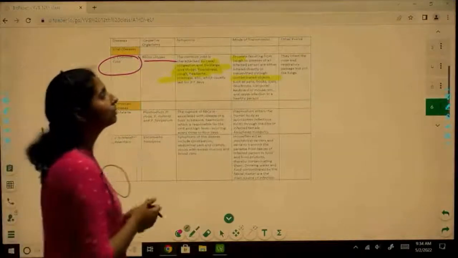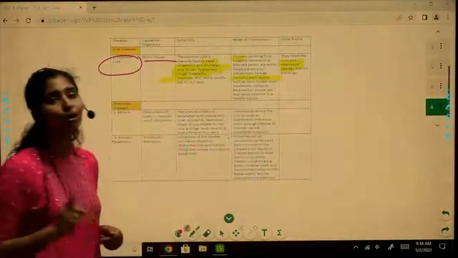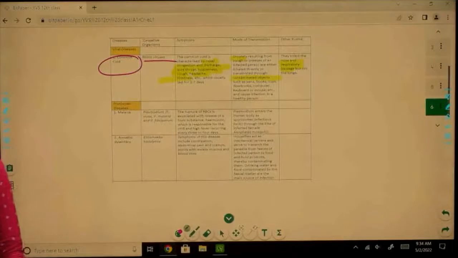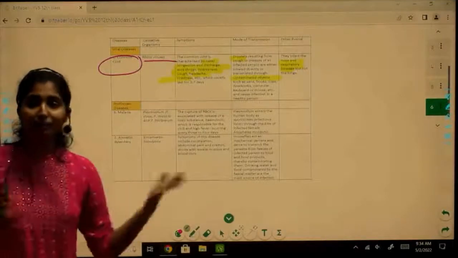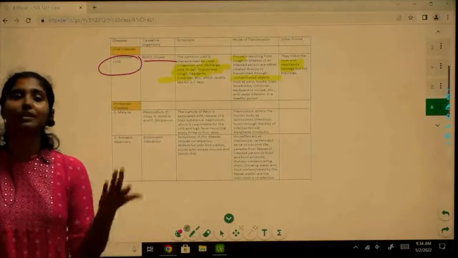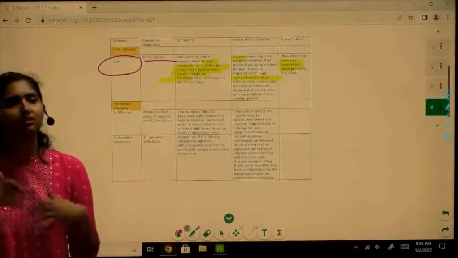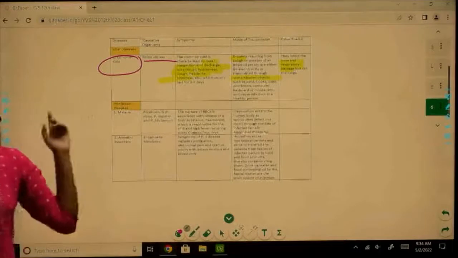As I've told you, they infect the nose and respiratory passage, but they do not go and destroy or inhabit your lungs, right? That is why, even though it is very infective, a lot of us catch the common cold, but we get treated without even going to a doctor. We recover very soon from this common cold.